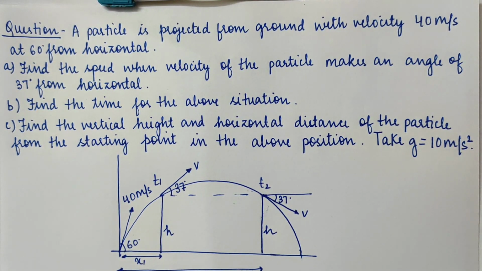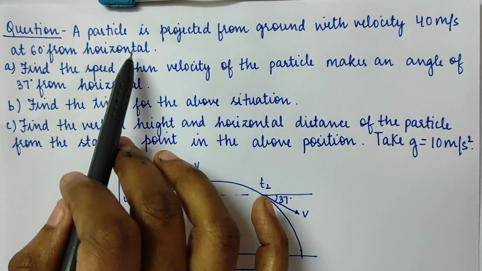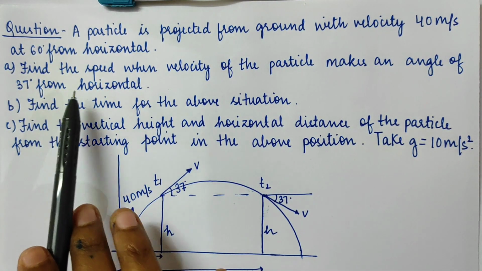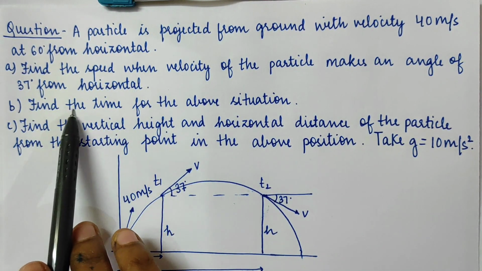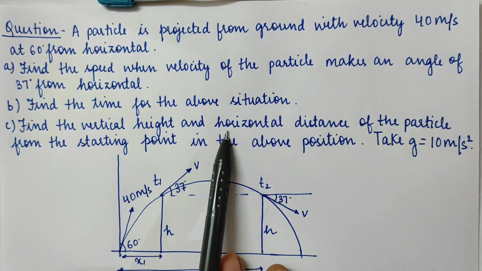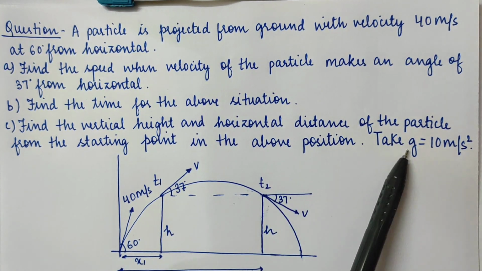Question 2. A particle is projected from the ground with velocity 40 meter per second at 60 degree from horizontal. Find the speed when the velocity of the particle makes an angle of 37 degree from the horizontal. Second, find the time for the above situation. Third, find the vertical height and the horizontal distance of the particle from the starting point in the above position.